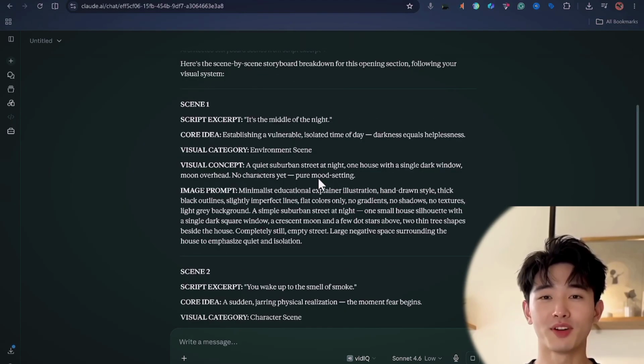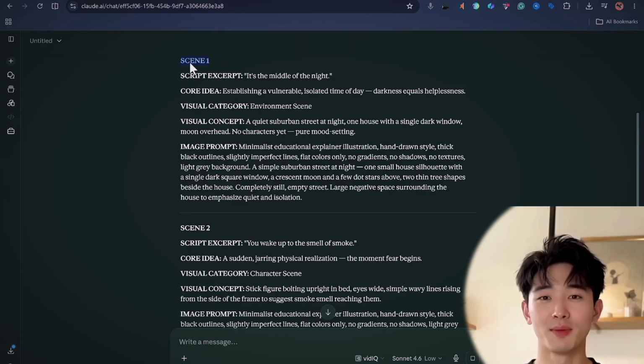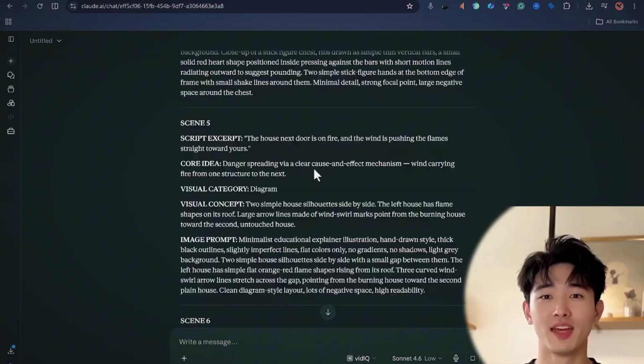Give Claude some time, and it's going to generate your visual prompt. As you can see here, the prompt will first tell you the part of the script that it has generated the visuals. And then if you come down, you're going to see your image prompt here. So you can now copy this prompt and generate your image, which we are going to be doing next.